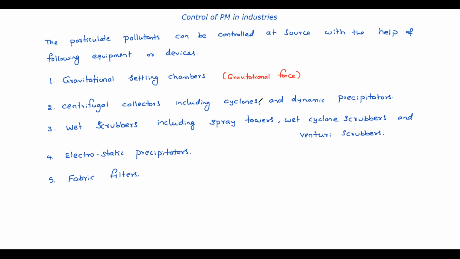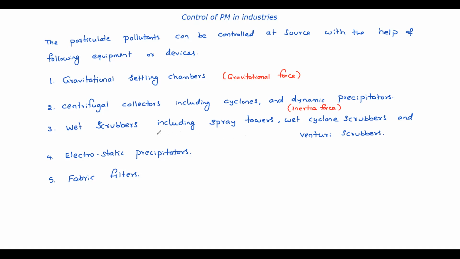Second one, centrifugal collectors, cyclones or dynamic precipitators. Here the principle is actually inertia force. By changing the direction of the gas, the air direction, because of inertia the particles move in the original direction and those particles will be trapped. So inertia force is the main collecting force here. That means separation of particles from the airstream can be done by inertia force in centrifugal collectors.